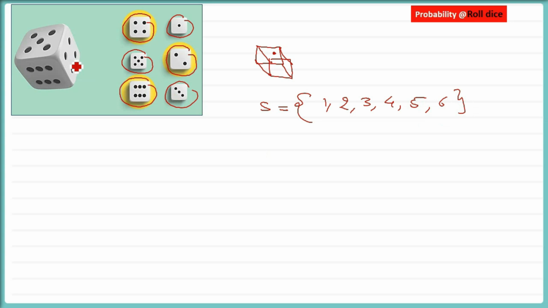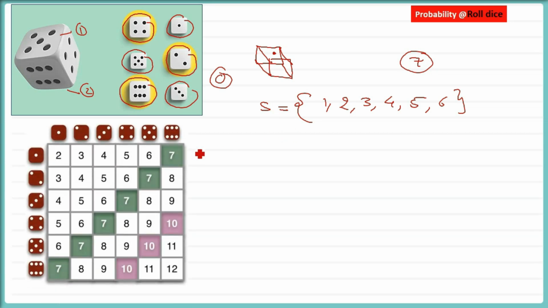This is called the sample space. 7 can never come because there is no 7 here. It's an impossible event. Now this is about the one die, but mostly questions are asked about rolling 2 dice together. So what will the sample space be? I'll give you a hint about this sample space.